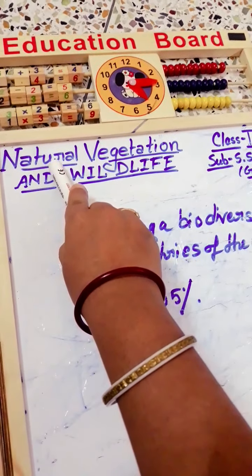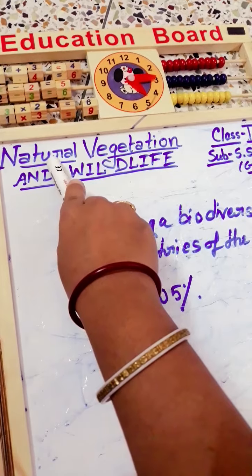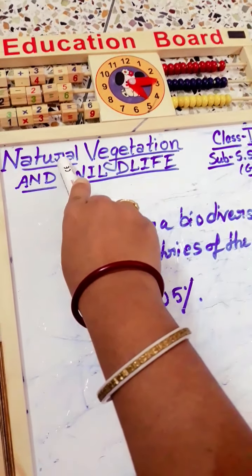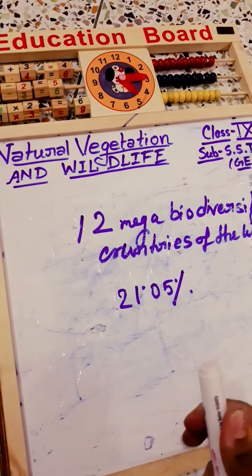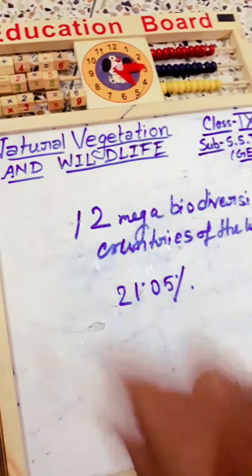Natural, this term is related with something which happens naturally, and there is no human interference. We can also call it virgin vegetation.